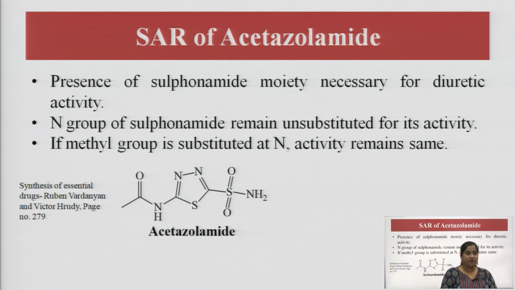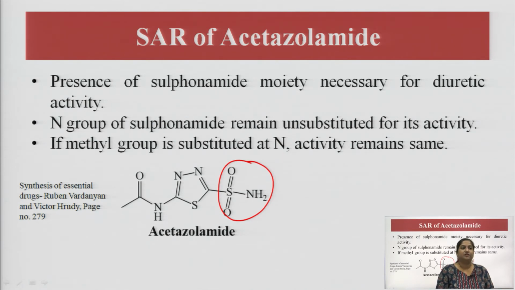Then comes the SAR of acetazolamide, how it works. We have seen the structure of acetazolamide. There are certain points which are very important for the potent activity of acetazolamide as a carbonic anhydrase inhibitor. The presence of the sulfonamide moiety is very important for the diuretic activity. If this group is hampered by anything, the diuretic activity will be suppressed. So, the presence of the sulfonamide moiety is necessary for diuretic activity.